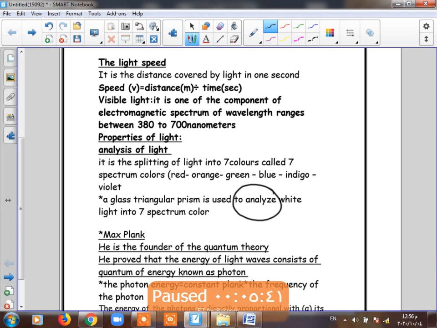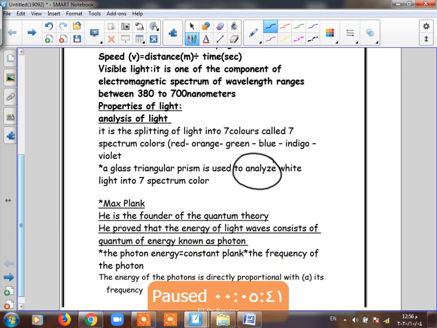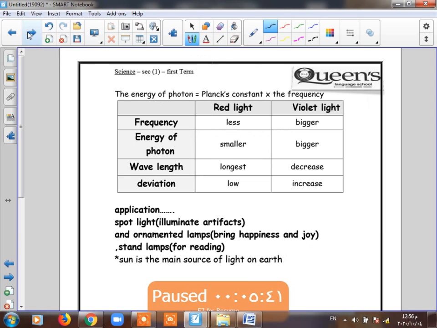Who studied light and these properties of light? The scientist, his name Max Planck. So Max Planck is the founder of quantum theory. What's the meaning of quantum? Quantum theory means the energy of light, or the photon energy. He says that the energy of the photon is directly proportional to the frequency. So photon energy equals the Planck constant times the frequency of the photon. As the frequency increases, the energy will increase.